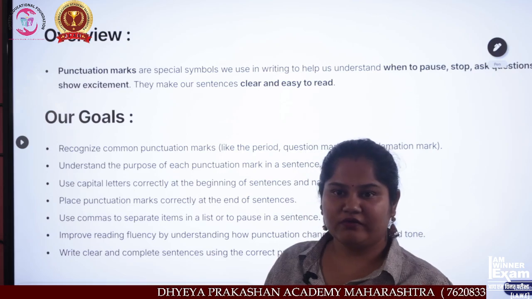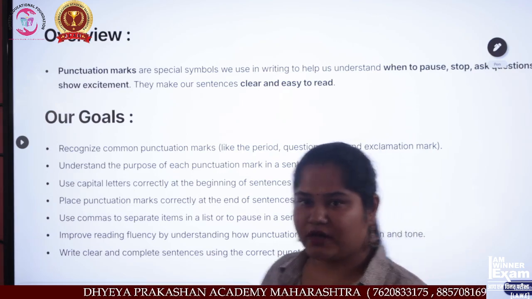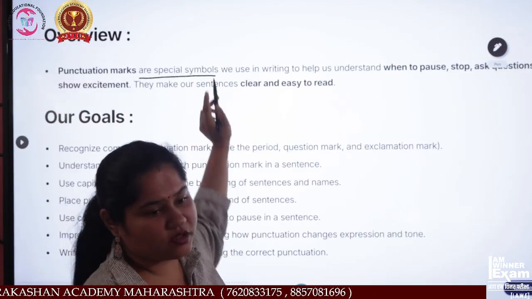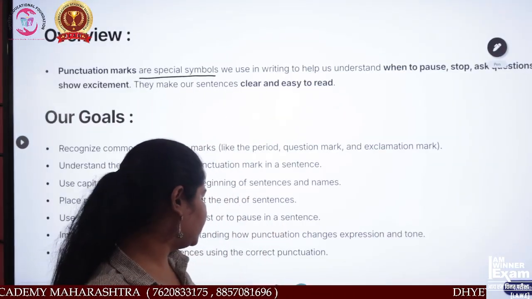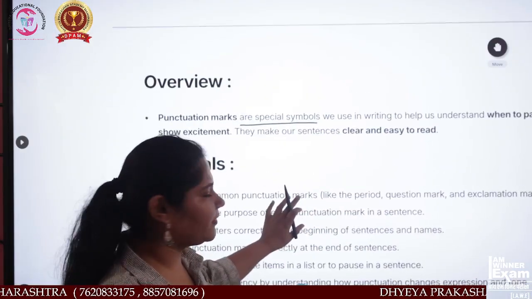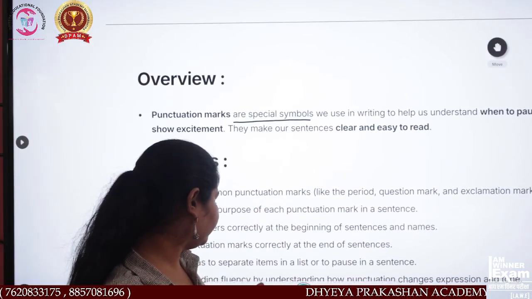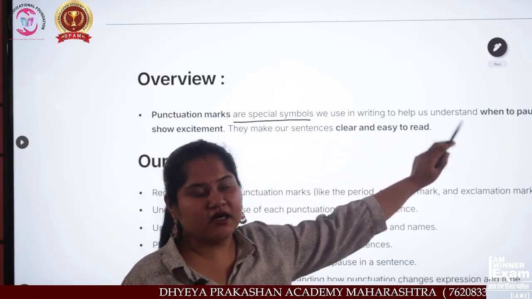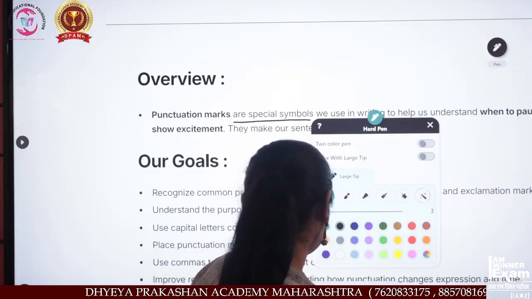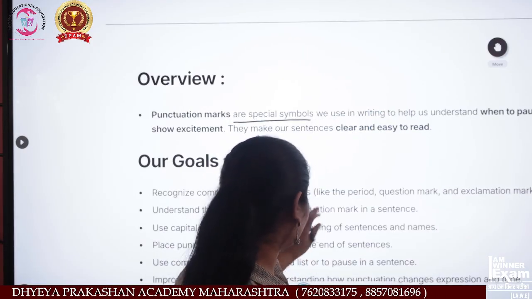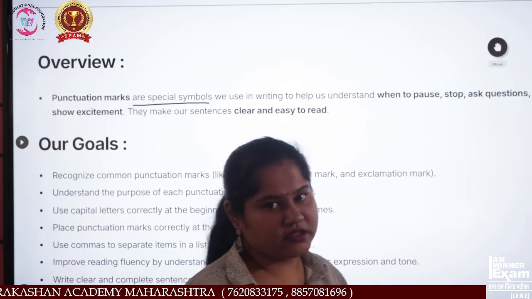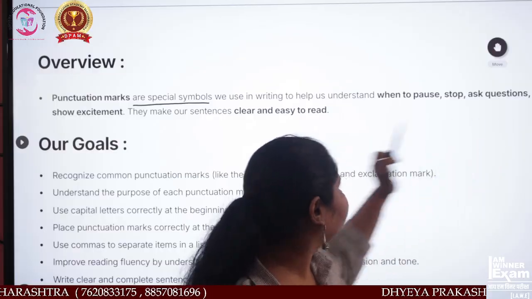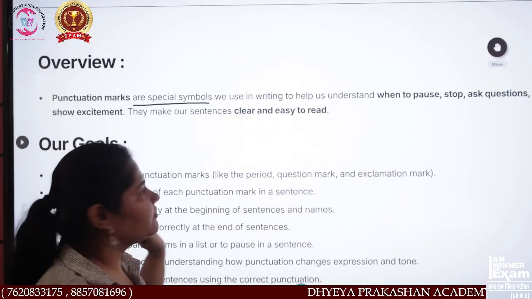See, overview is what? Punctuation marks are special symbols. See what previously I have said? They are special symbols. Now see, we use them in writing to help us understand when to pause, stop, ask questions, or show excitement.